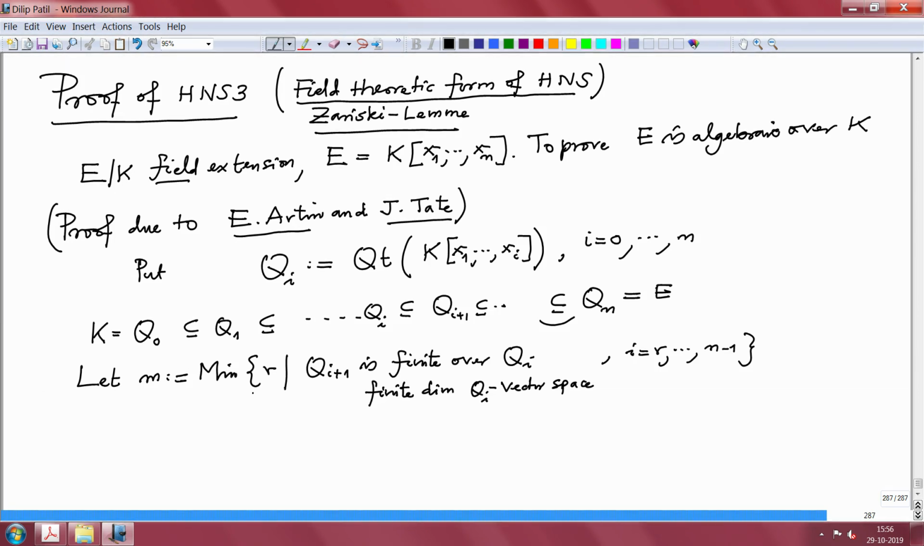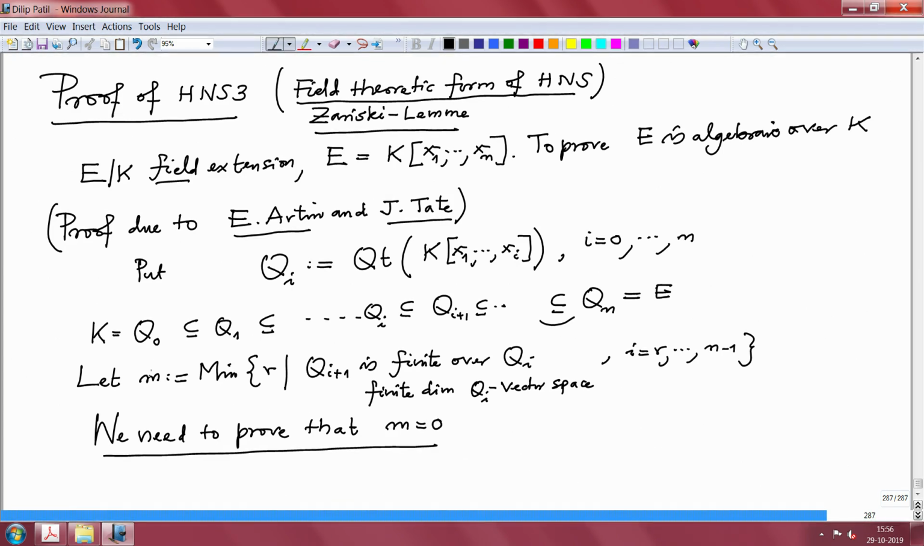What does this mean? What is to be proved now? See, if this is finite over Q, then it is already algebraic. So this is algebraic, this is algebraic, this is algebraic. So up to r they are definitely algebraic, and therefore we need to prove what? We need to prove that this minimum m has to be 0. So we need to prove that m equal to 0.